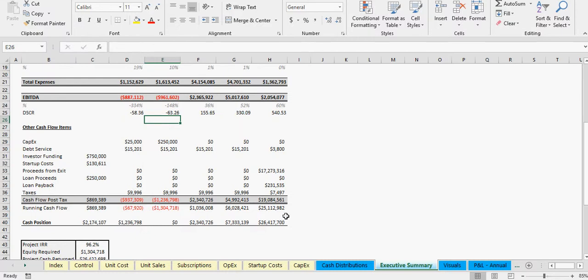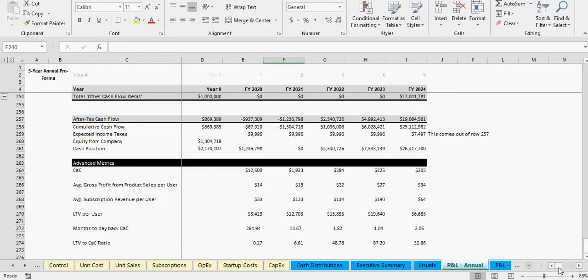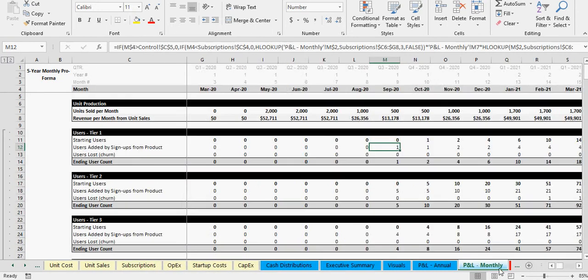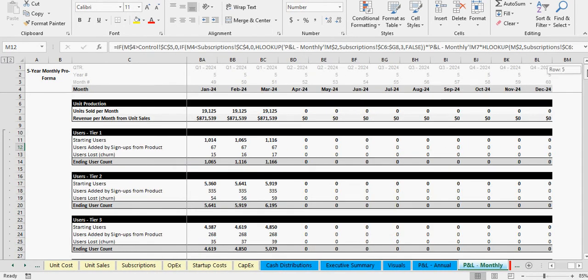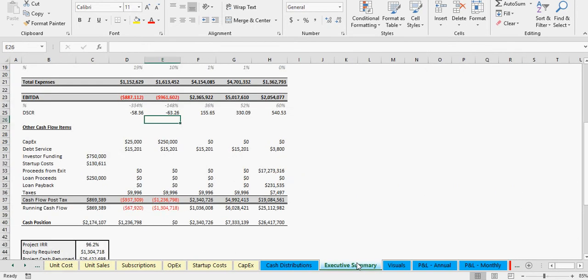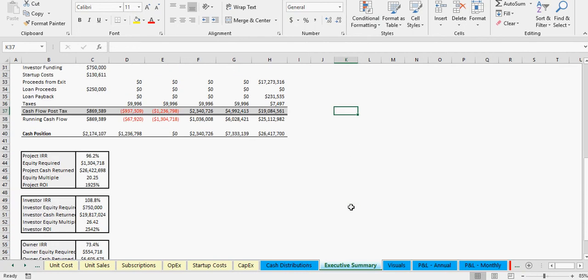And that cash position, 26,417,000. If I did a good job, it should match this cash position, 26,417,000, which it does. And that should also be the same as the monthly last month's cash position, which it is, 26,417,000. So I've done a good job making sure everything is tying out.